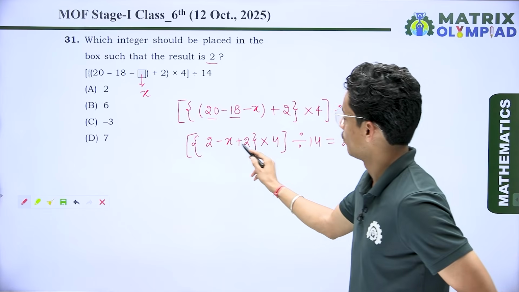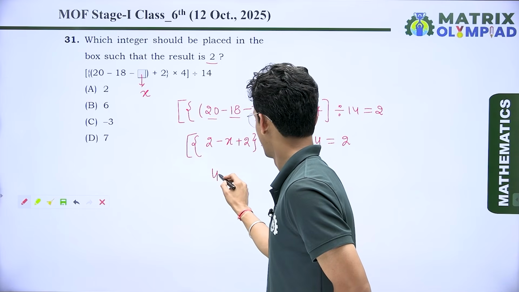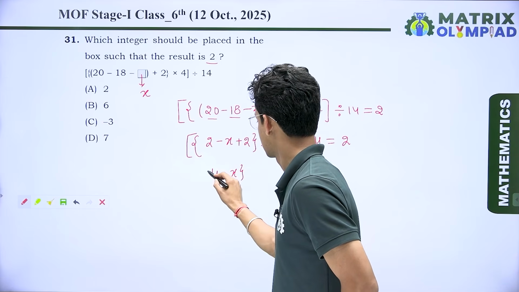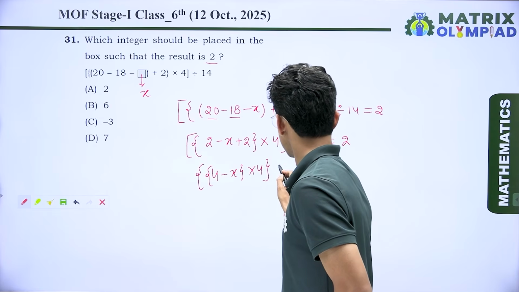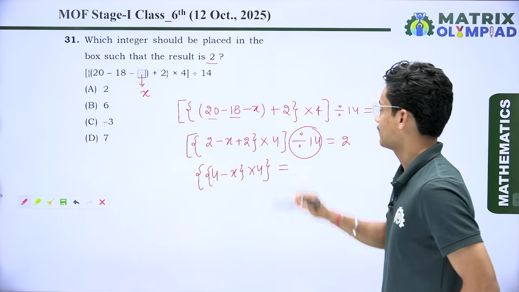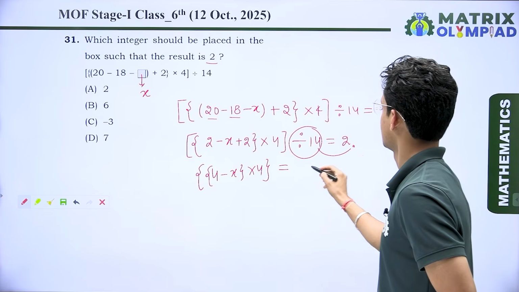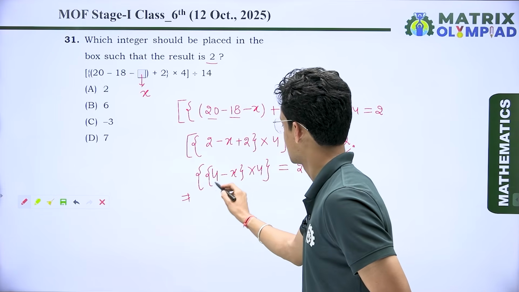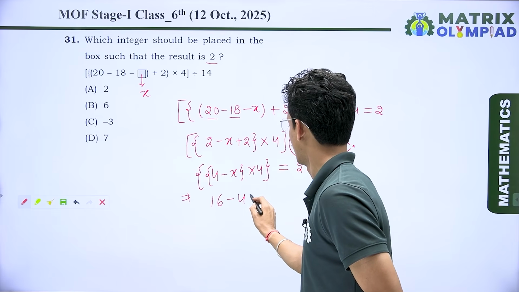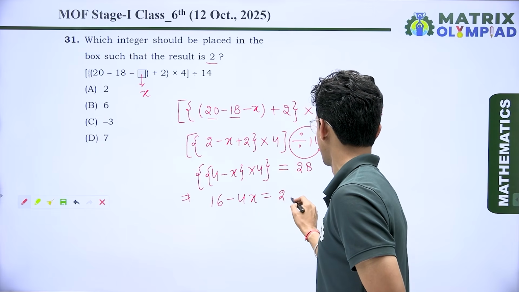Now we know 2 plus 2 is 4. So I can write 4 minus x, multiplied by 4, is equal to, when I transfer this 14 here, 14 times 2 is 28. So now 4 times 4 is 16, minus 4x is equal to 28.